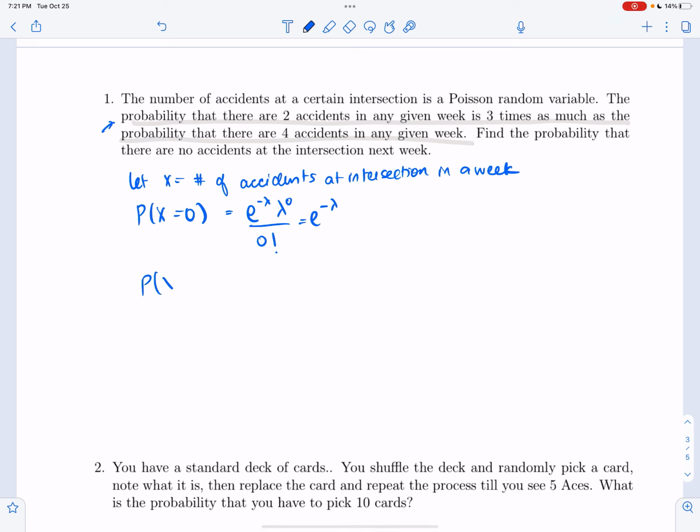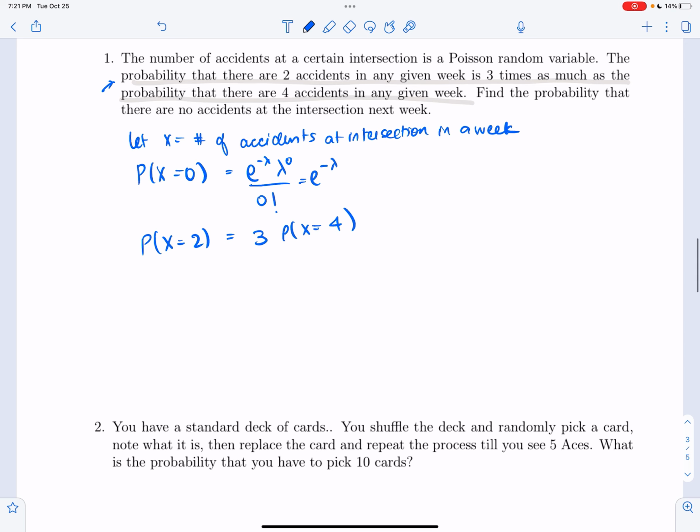So we're told that the probability x equals 2 is equal to 3 times the probability x equals 4. Correct? So let's write that down. e to the minus lambda, lambda squared over 2 factorial. That's this probability. And that is 3 times this probability x equals 4, which is e to the minus lambda, lambda to the 4 over 4 factorial.